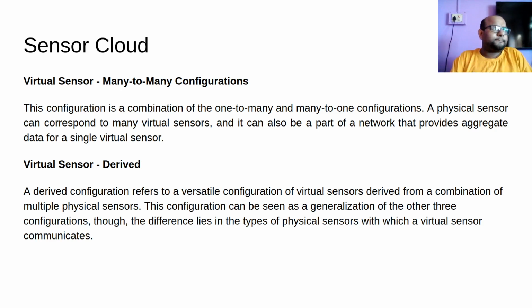In the other three configurations, if I have a virtual sensor to detect temperature, the physical sensors that will be there will be temperature sensors. Actual physical temperature sensors will come together to create a virtual temperature sensor.